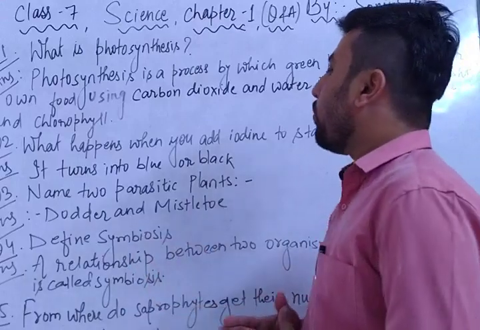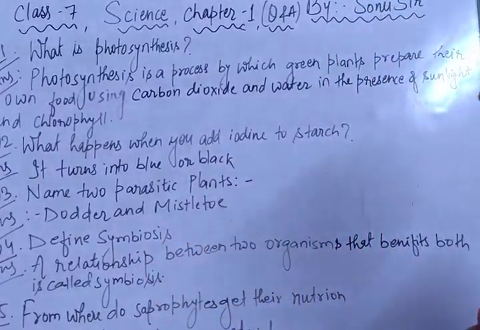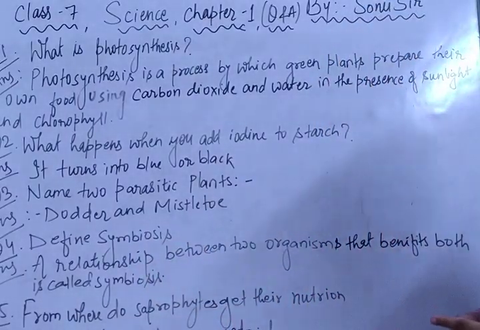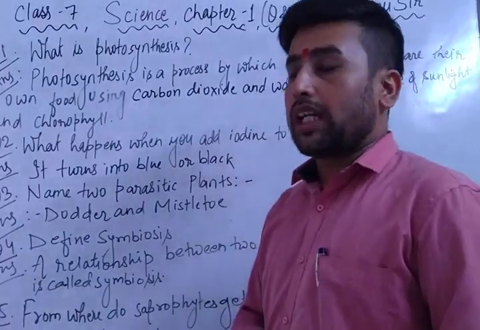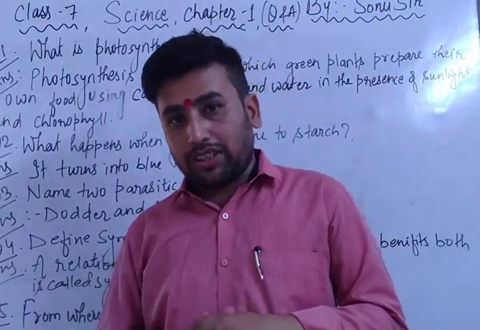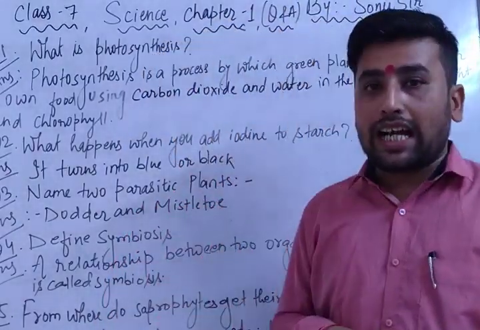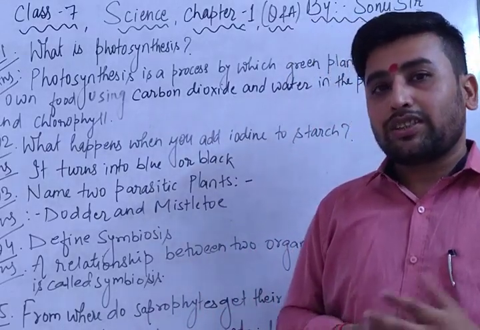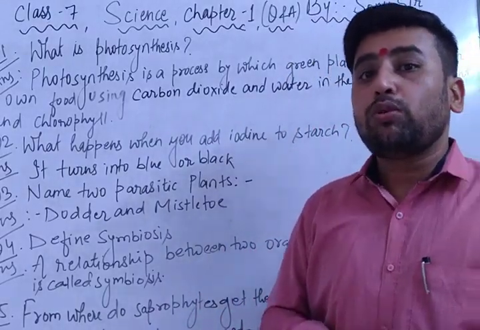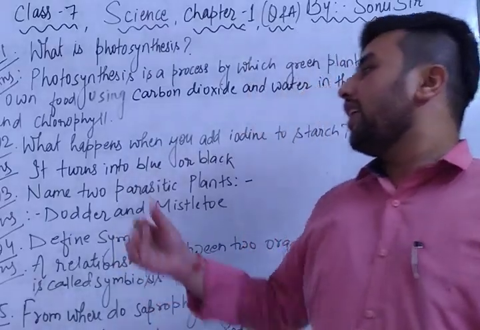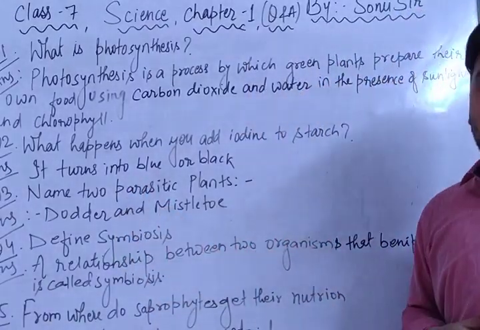Question number 2 is, what happens when you add iodine to starch? What will happen if we add iodine to starch? I had already explained all these things to you. When we add iodine drops to the starch solution, it turns blue or black. The answer is, it turns blue or black.